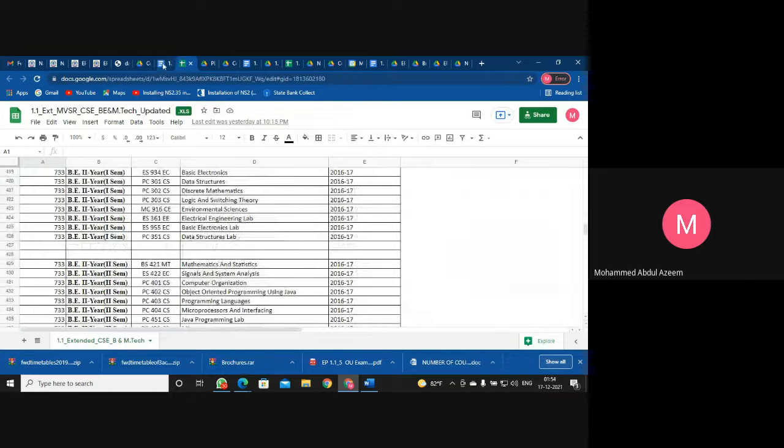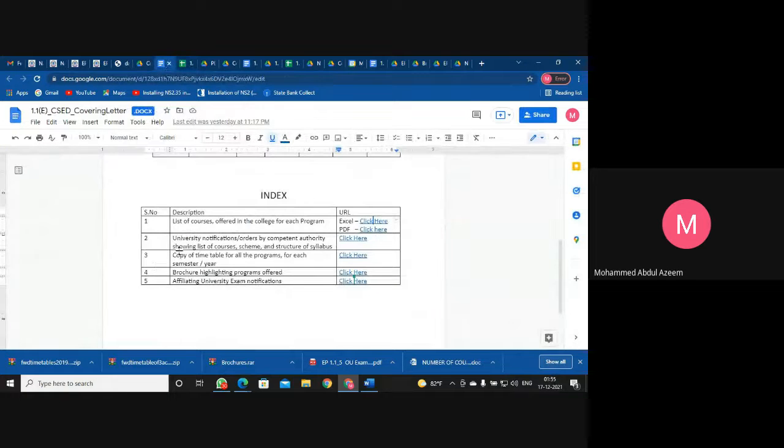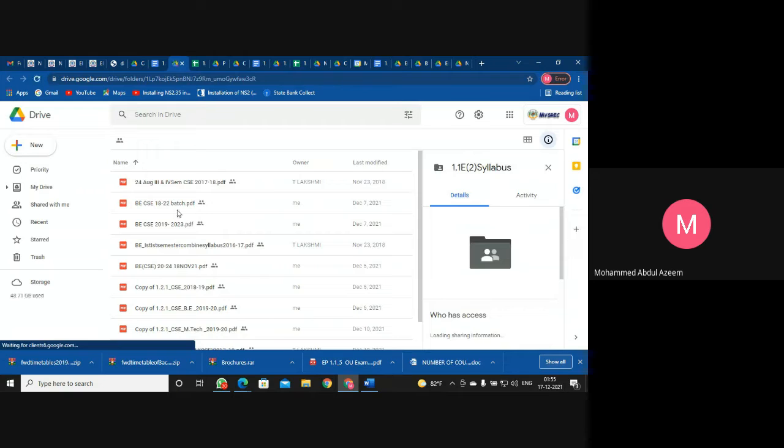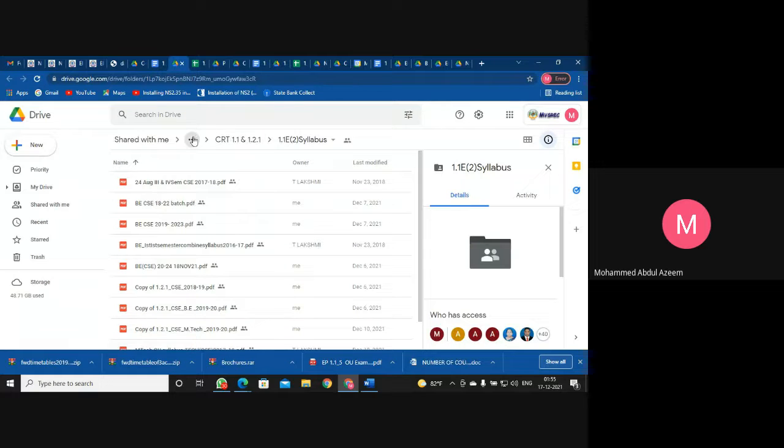Then the next one: university notification orders by competent authority showing list of personnel. This one is the syllabus. These are the PDF information which I have already uploaded in the PDF folder. This is criteria one, and in criteria 1.1 I have created one folder.